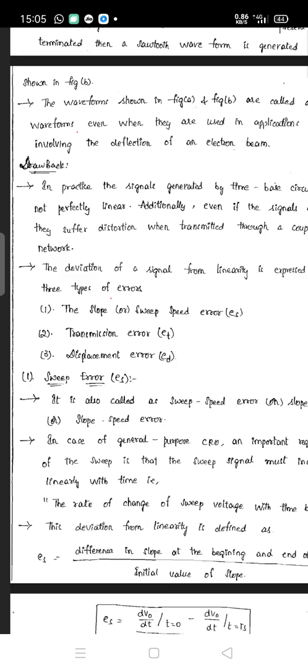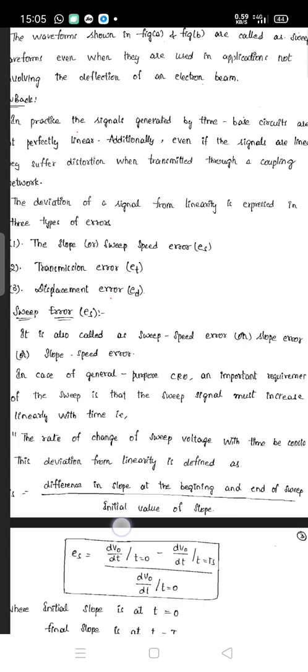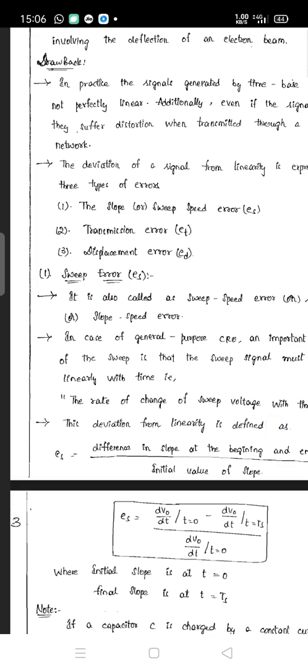The sweep error is given by the difference in the slope at the beginning and the end of the sweep, divided by the initial value of the slope. So Es equals dV0/dt at t equal to 0 minus dV0/dt at t equal to Ts, divided by dV0/dt at t equal to 0, where the initial slope is at t equal to 0 and the final slope is at t equal to Ts.